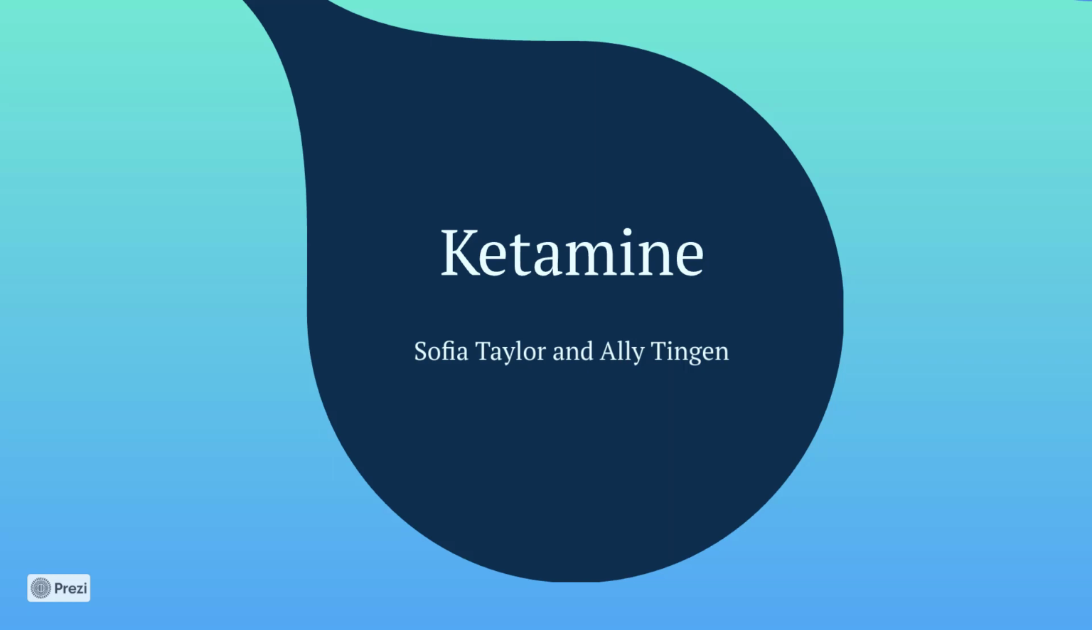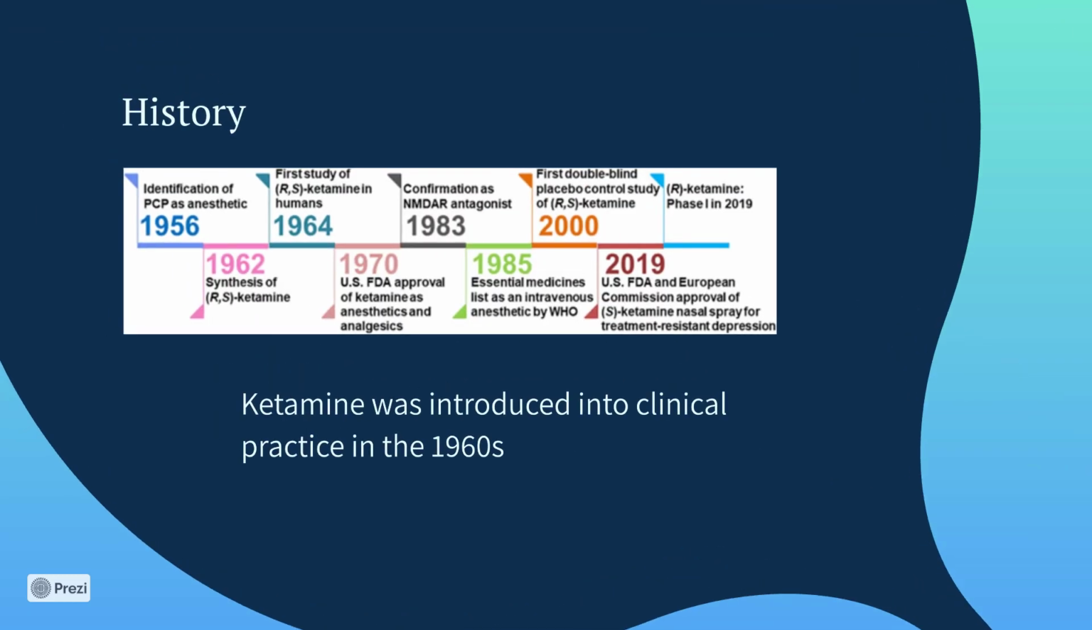So our project is about ketamine. Some historical overview of ketamine. It was first identified in 1956 as an anesthetic alongside PCP, or phencyclidine, and then later down the road found as an NMDA receptor antagonist, then later again found as a form of intravenous anesthetics, and then, to modern day, as a treatment for certain anxiety disorders.